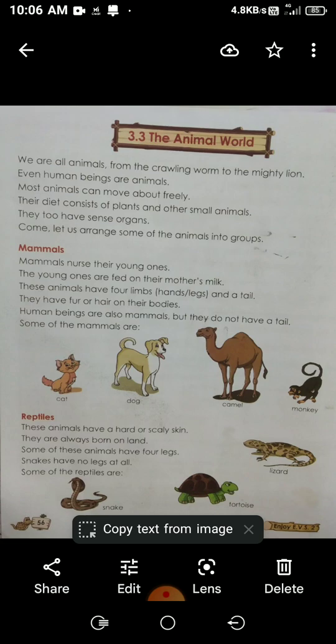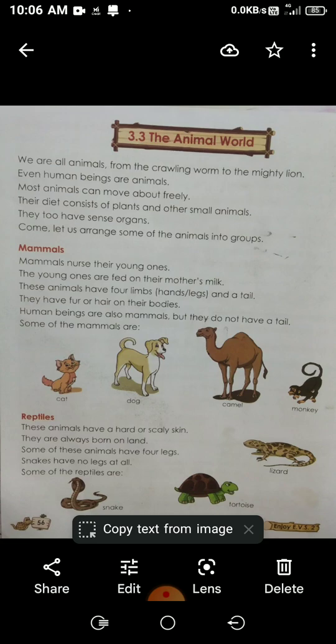We are all animals, from the crawling worm to the mighty lion. Even human beings are animals. Most animals can move about freely. Their diet consists of plants and other small animals. They too have sense organs.